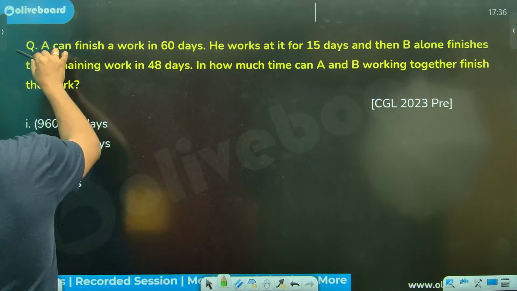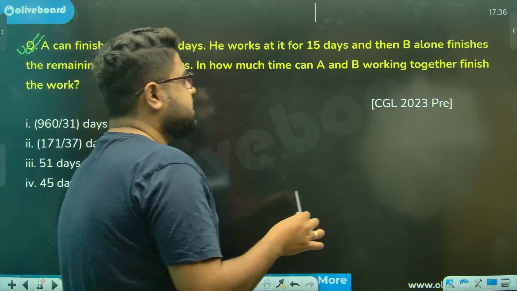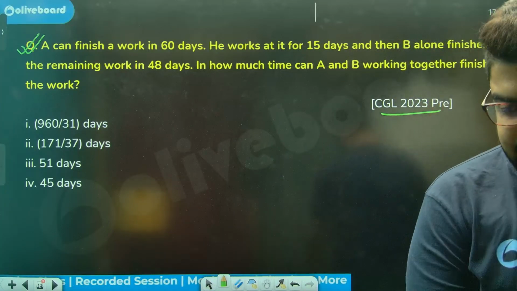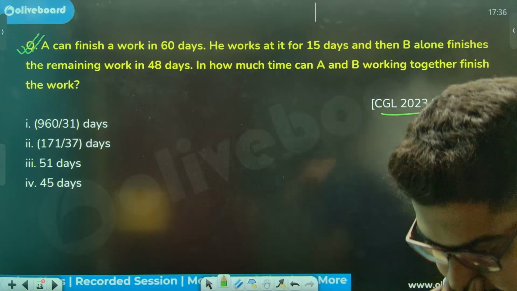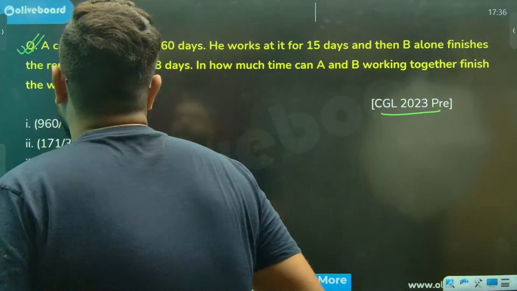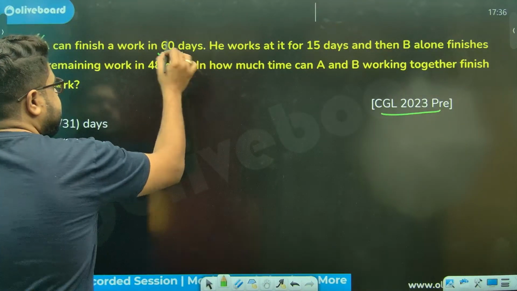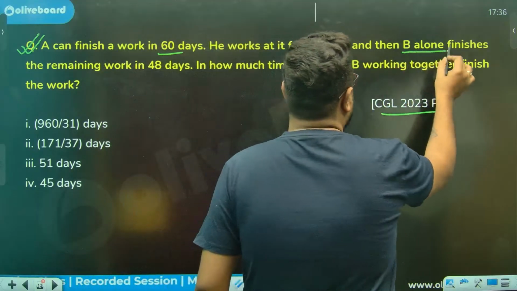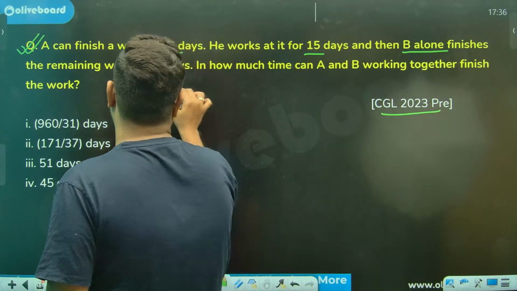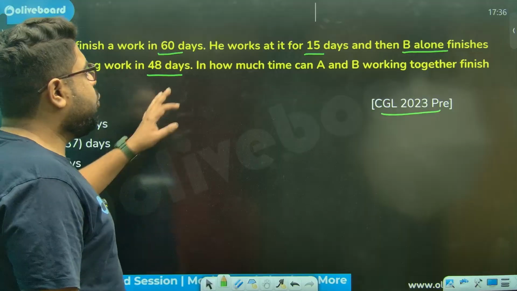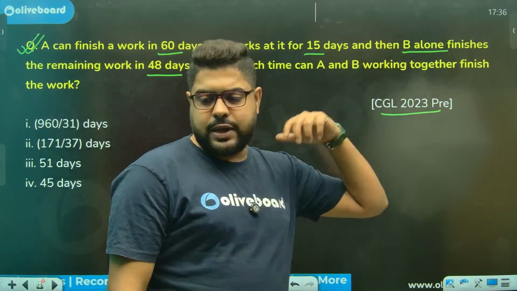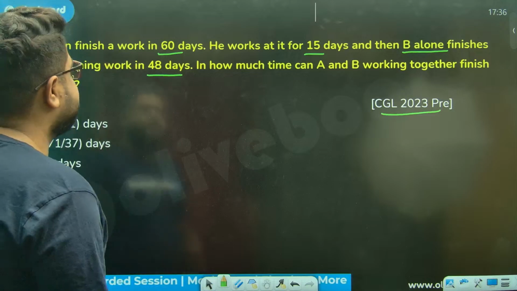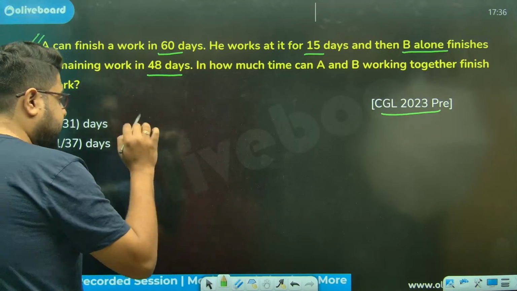2023 CGL. Let's see, everyone, how we can deal with this. A can finish in 60 days. He works at it for 15, and then B alone finishes the remaining work in 48 days. In how much time can A and B working together do this? Okay, let's understand. How can we do this?